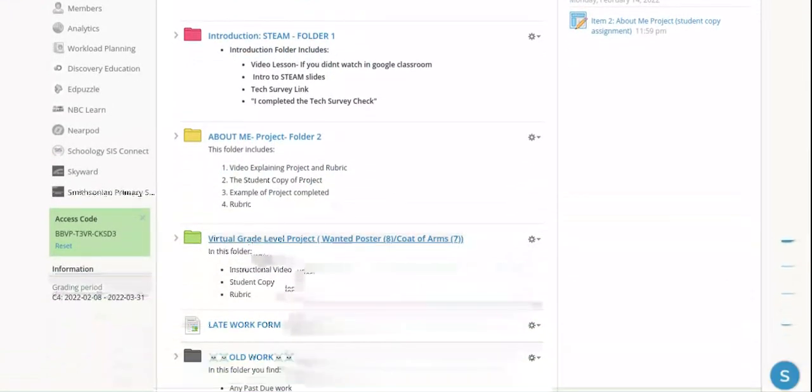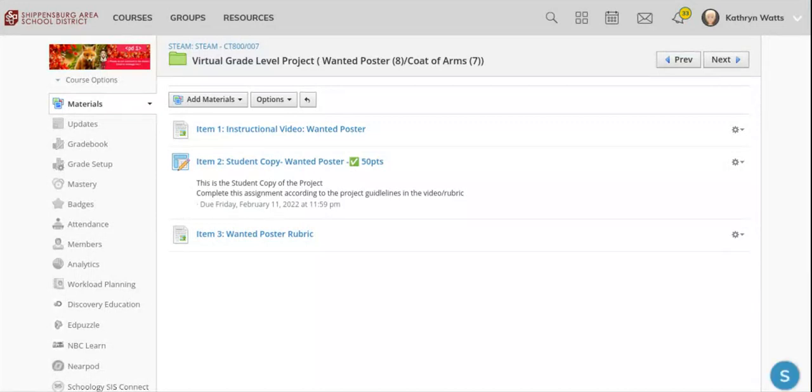Today, we'll be working on our second Get to Know You project. It's called the Wanted Poster for 8th grade and the Coat of Arms project for 7th grade. So again, there's an instructional video in the folder, also the project, which is your copy, and the rubric for you to look at. I'm going to take you to an example of the project in my Google Drive. I have one that's already done.